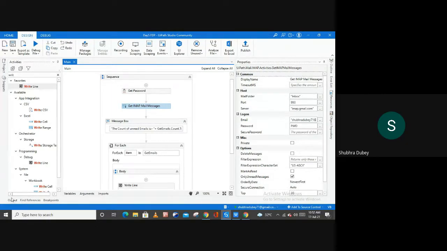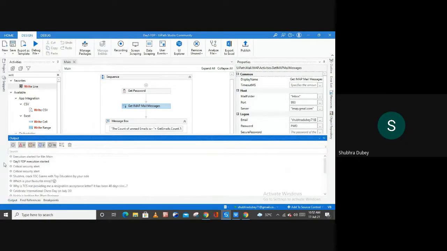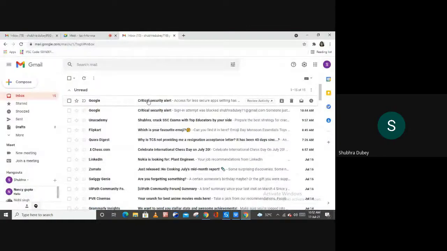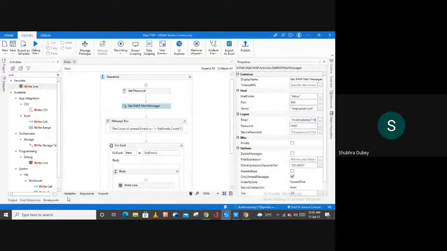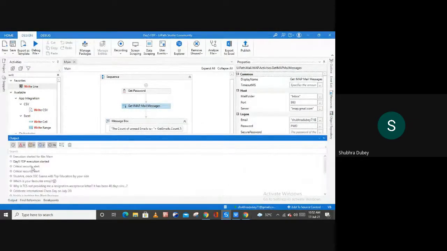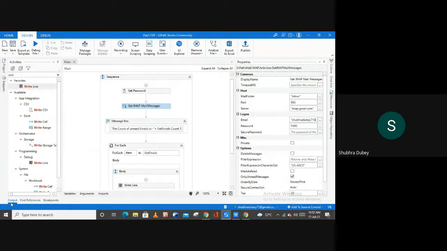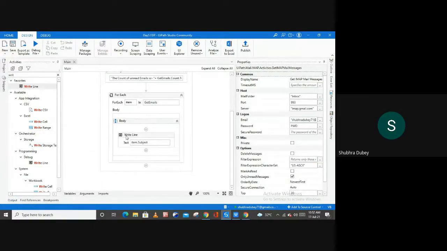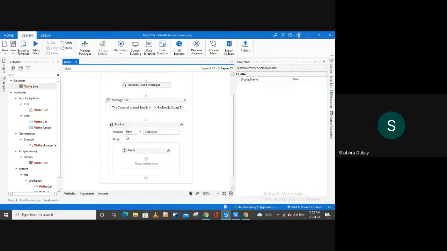And let me open the output panel first, and as you can see, the very first two messages are critical security alerts from Google, and as you can see from my account, these are the same messages, right? So now you are able to fetch all the messages, or the subject lines of the messages, from your Gmail account. So what else you can do, instead of using this Write Line activity here, you can use